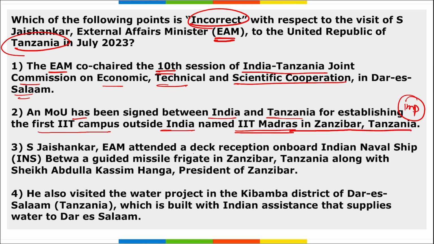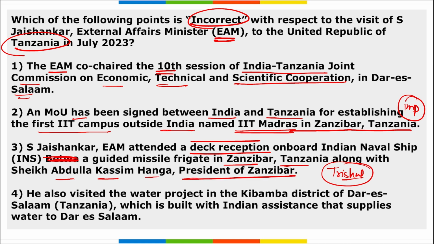Option 3, Dr. S. Jaishankar attended a deck reception on board the Indian naval ship Betwa. So no, it is not INS Betwa. It actually is INS Trishul, right? On INS Trishul, Dr. S. Jaishankar attended a deck reception, correct? And INS Trishul, it is a frigate, in Zanzibar, Tanzania, along with Sheikh Hussein Ali Mwinyi, the president of Zanzibar, right? So option 3 was wrongly mentioned here. So we have to write the incorrect one.